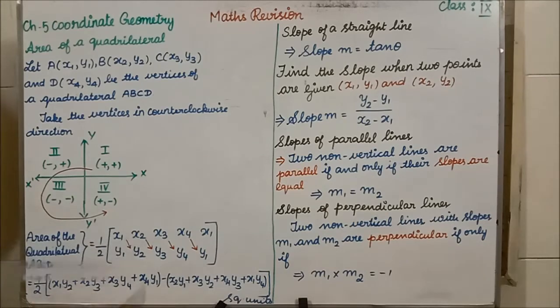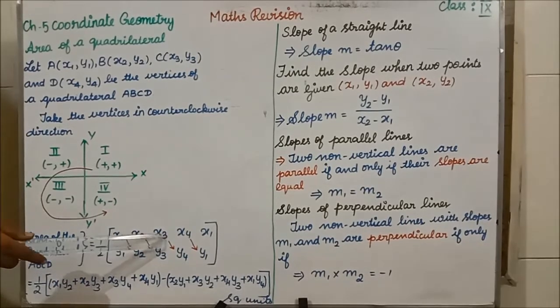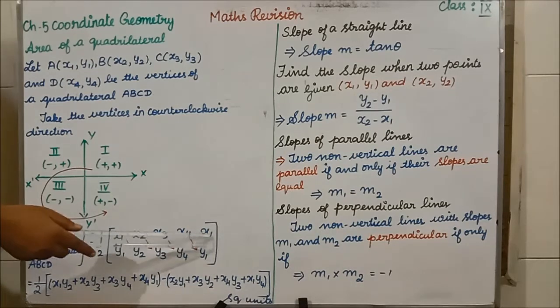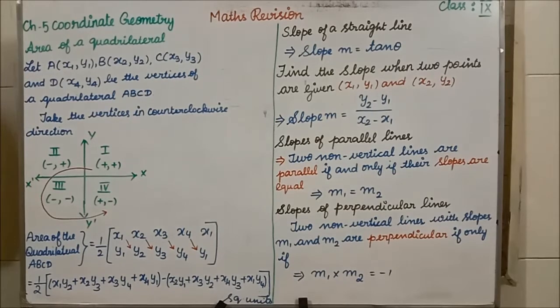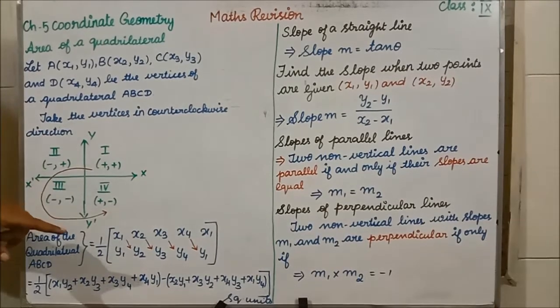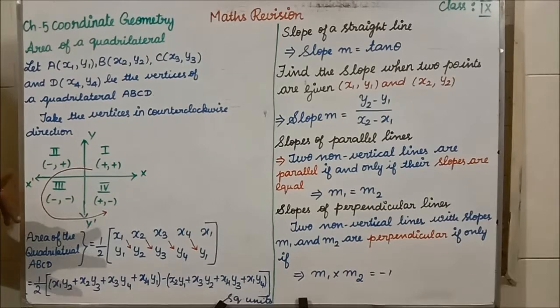Minus, this side, the opposite side, no? So we have to put a common minus and then we have to start. See, x2 y1, x3 y2, x4 y3, x1 y4. At the last, you have to compulsorily put square units. Clear? Again, I am telling, for the area of a quadrilateral, you have to draw the graph and at last you have to put square units. Only then, if the answer is correct, you will get full 5 marks. Clear? The graph should be very neat.